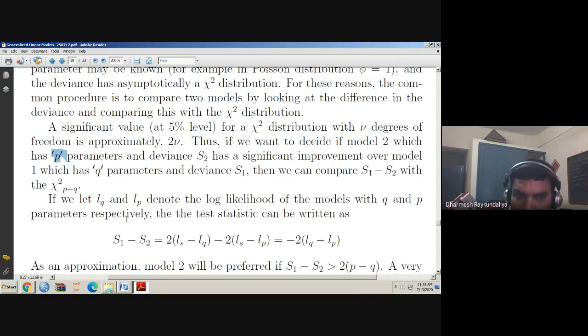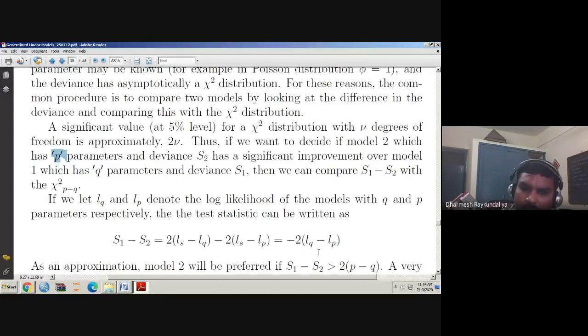So you can write S1 minus S2. We know this formula: S1 is twice of LS minus LQ, and S2 is minus twice of LS minus LP. So this 2LS and minus 2LS cancel out, and that is minus 2LQ plus 2LP. If we take the minus sign out, it is minus twice of LQ minus LP. It is very simple.